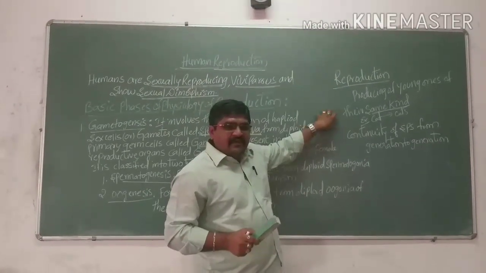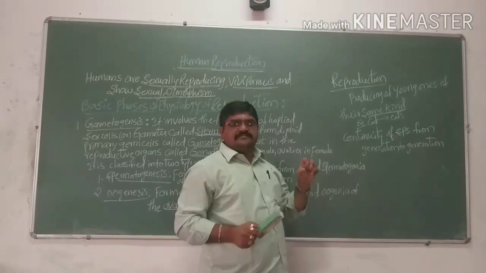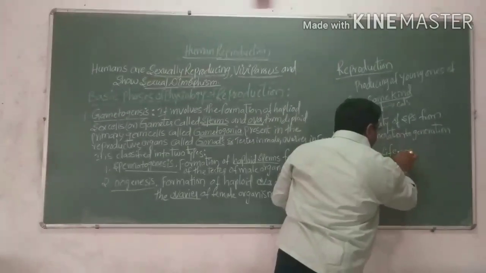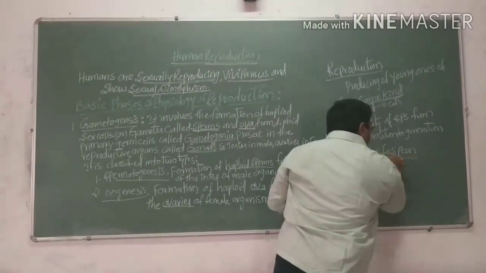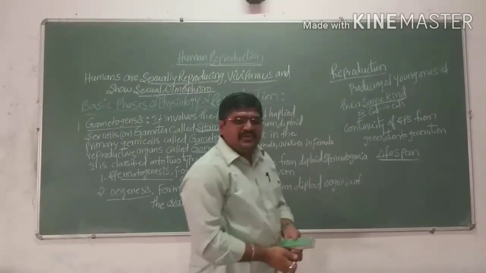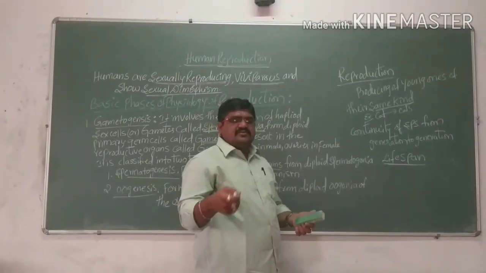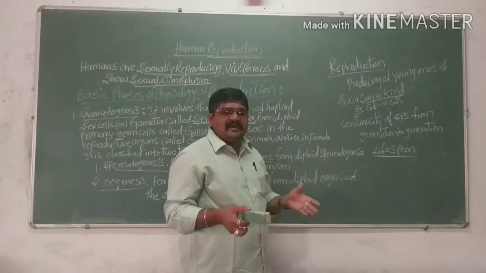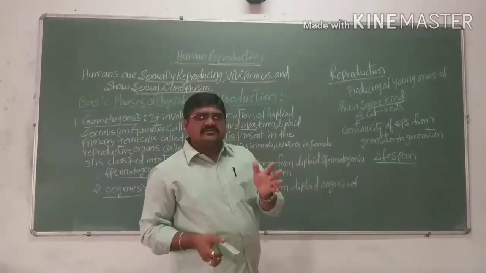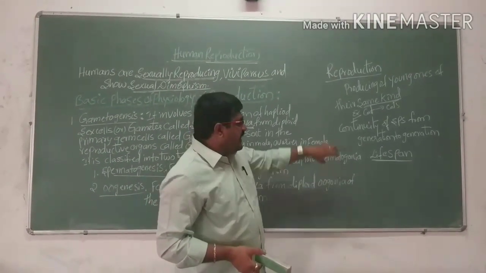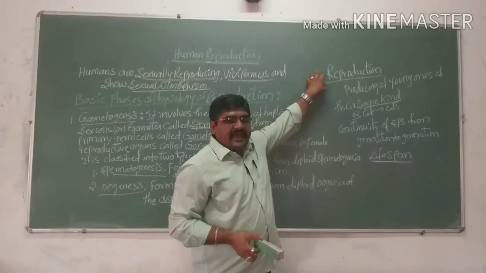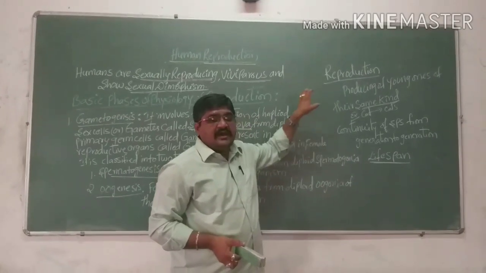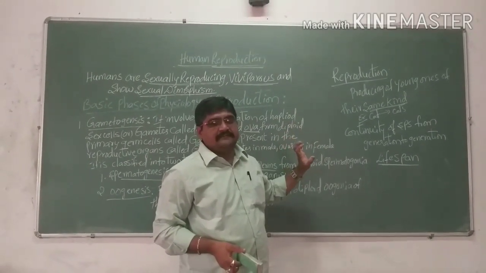Why? Because each species has a lifespan. At the end of their lifespan, the species have to continue their species. That means from generation to generation they have to produce. So when they produce from generation to generation, the species continues its race. So reproduction is one of the important characteristic features taking place in a living organism.